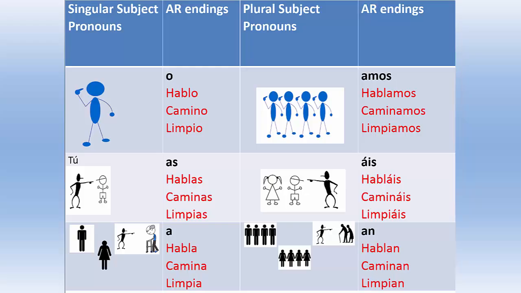Habláis, camináis, limpiáis, estudiáis, nadáis, miráis, desayunáis, cenáis. Ellos, ellas, and ustedes end in AN. Hablan, caminan, limpian, desayunan, toman, all the verbs we've learned so far.